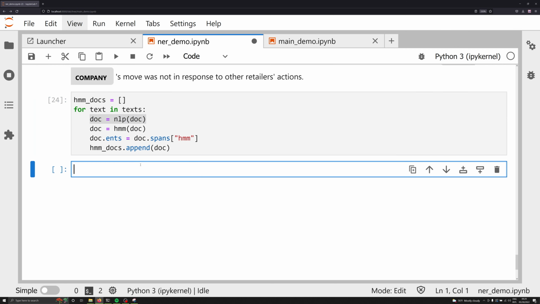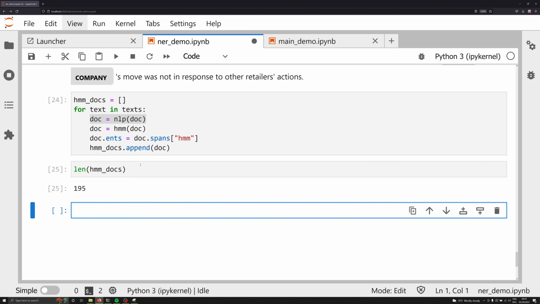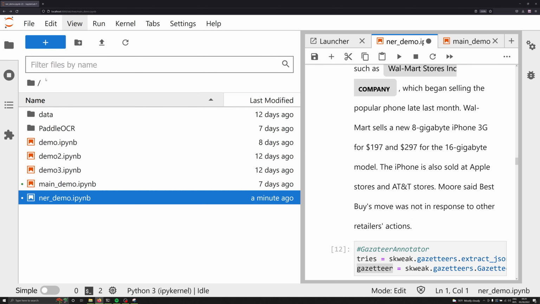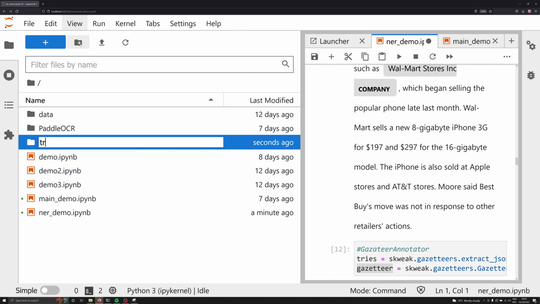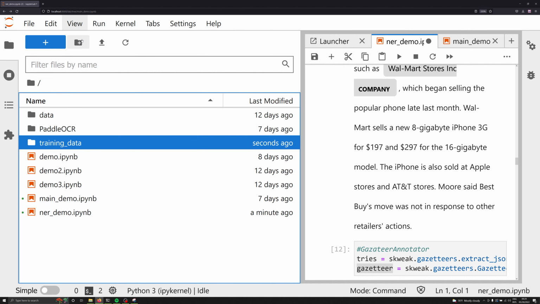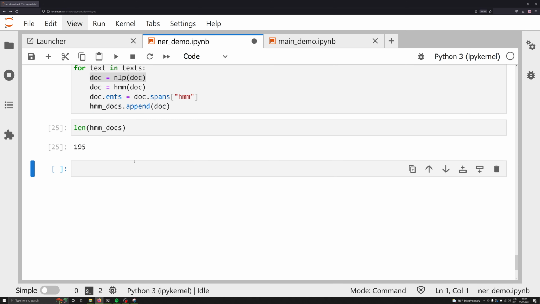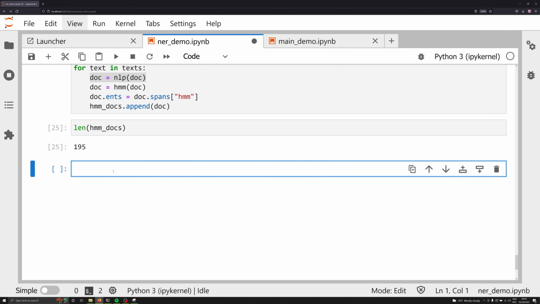Now that we've got all of our documents, let's again take a look at our length just to make sure it adds up to 195, and it does. And now we have all of our different model docs from our Markov model annotated with that model. What we can do now with the Skweak library is drop all these into the proper spaCy training format. So let's go ahead and take a look at our repository. I'm going to create a new folder here, and we're going to call this training_data. Again, there are better ways to do this, but for demonstration purposes, this will work just fine.